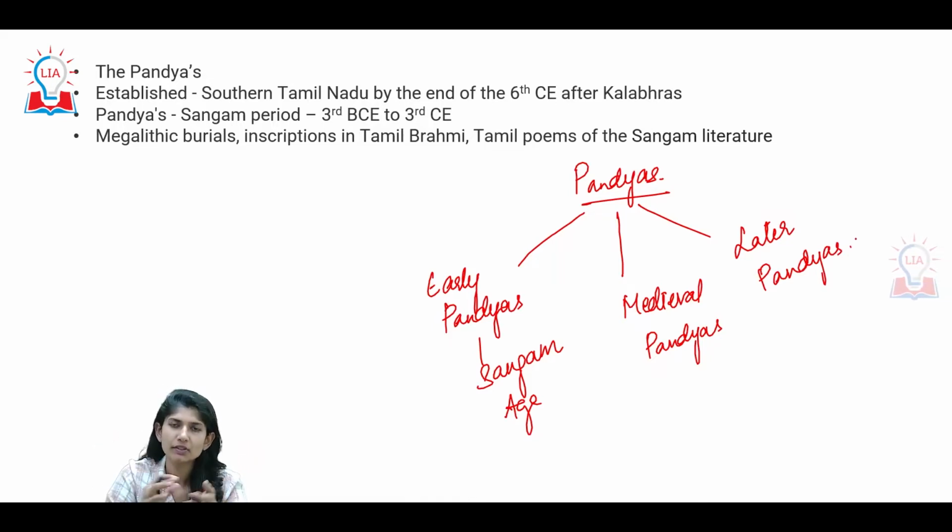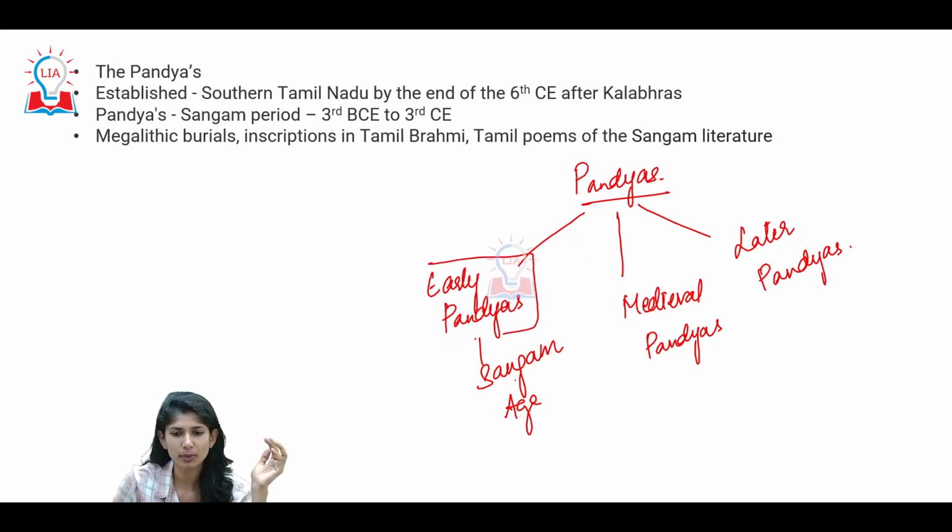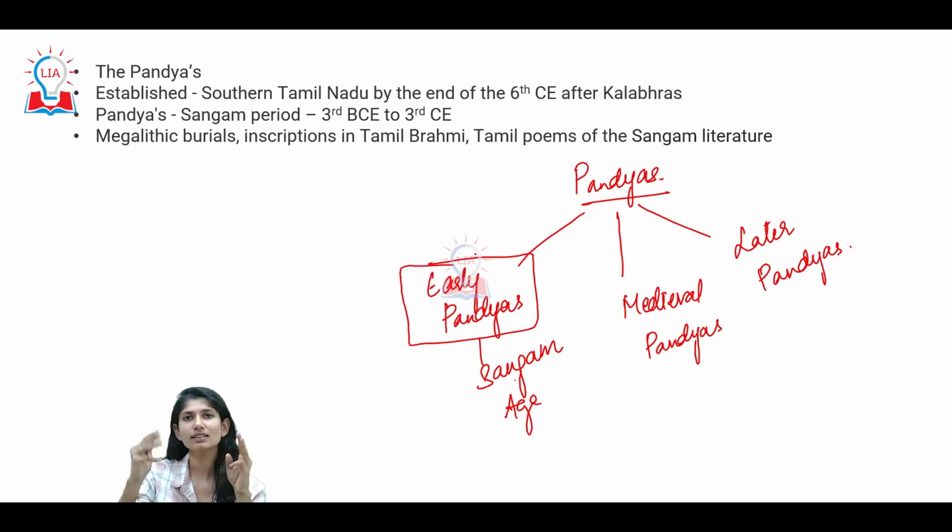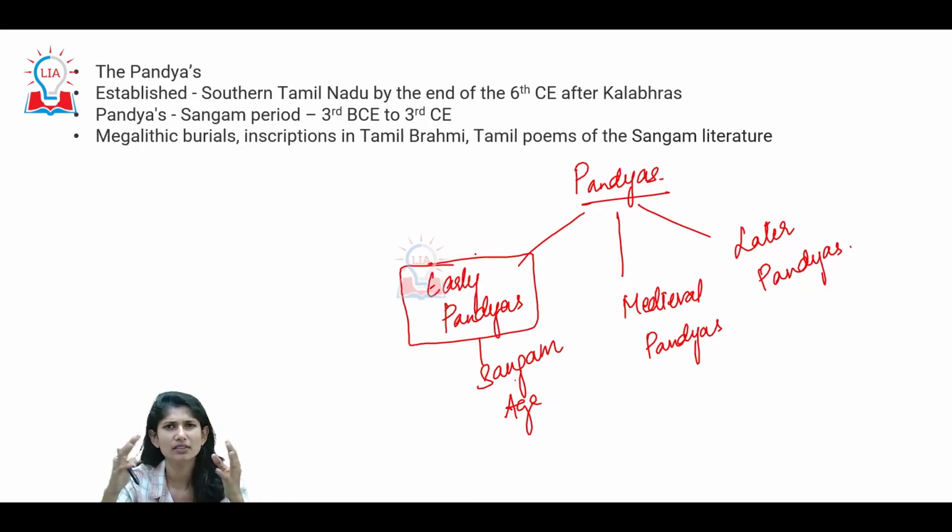During the period of the Sangam age, we said Movender, that is three chiefs or three important powers, were ruling the southern part of India. One was Chola, Chera, Pandya. This is very much known in the Sangam literature. When we say Sangam age or early Pandya, the Sangam literature speaks about this phase of Pandyas. We also said that the three powers were always competing and fighting with each other, or using each other's help to defeat the third one. So scenarios are there like that.